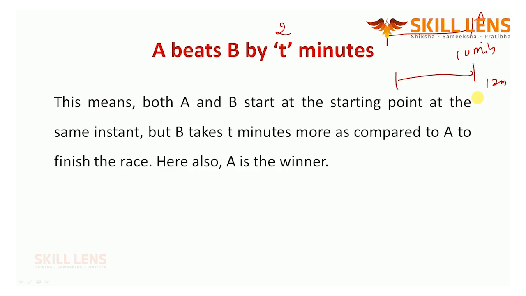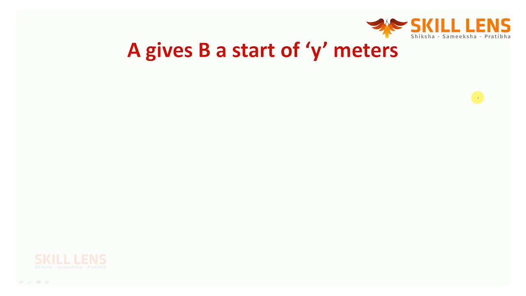So that's the meaning of A beats B by T minutes. After 10 minutes, T minutes extra is taken by whom? B. In this race also, who is the winner? Definitely A is the winner. This is also one important particular phrase.